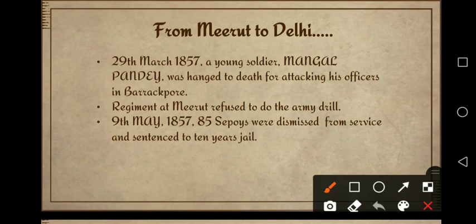In Meerut, on 29th March 1857, a young soldier, Mangal Pandey, was hanged to death for attacking his officer in Barrackpore. Why was he hanged, and why did he attack?